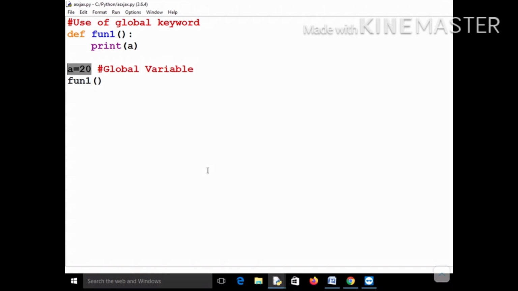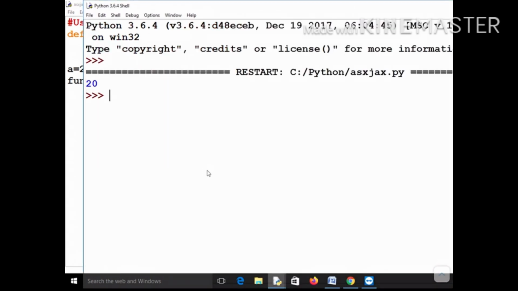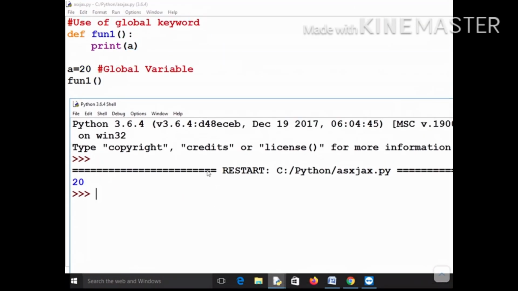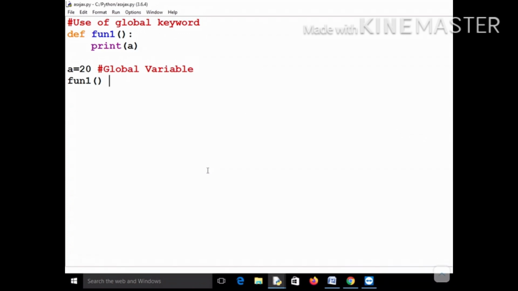This a out here is a global variable, and now when you call this function fun1, what will happen? It will first search in the local environment. There is no value for a. It will look in the enclosing environment. There is no enclosing environment. Next it will check in the global environment, and in the global environment the variable a is available and its value is 20. So what will be the output? The output of this particular program will be 20, because it was available in the global environment.